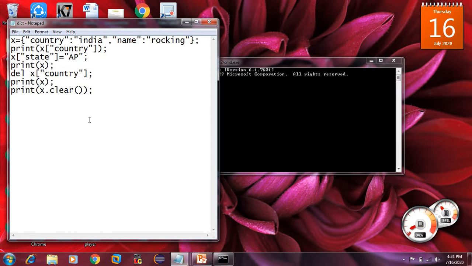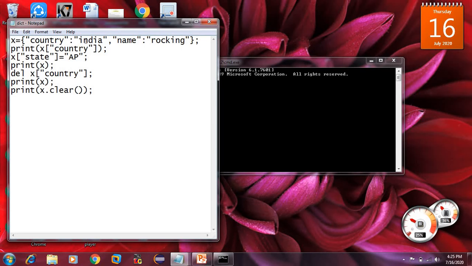This is a small program to explain what a dictionary is. See here, one dictionary I have created with the variable x. X is equal to, this is my key and this is my value, and a comma operator to separate it. Next key, colon, next value.